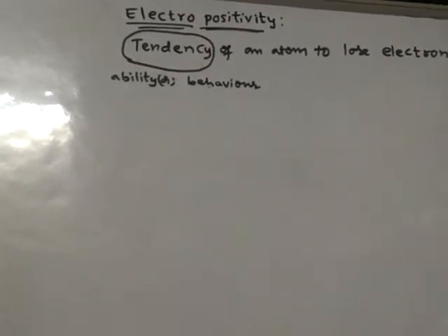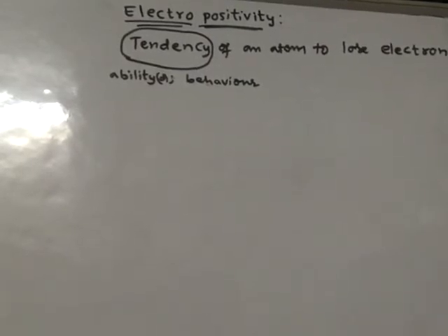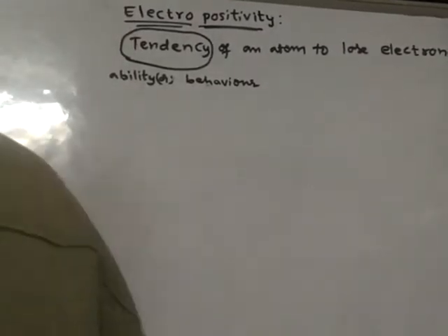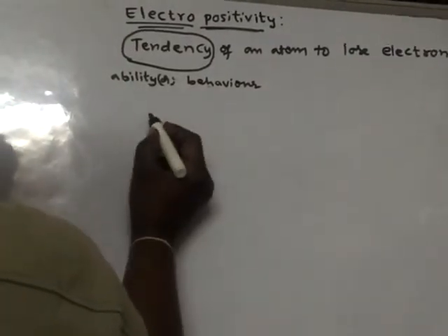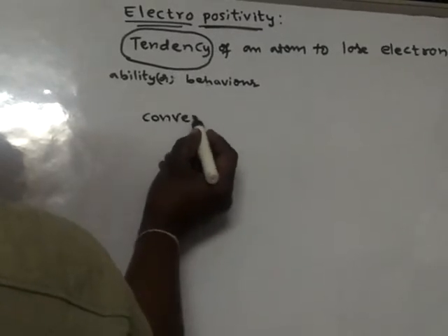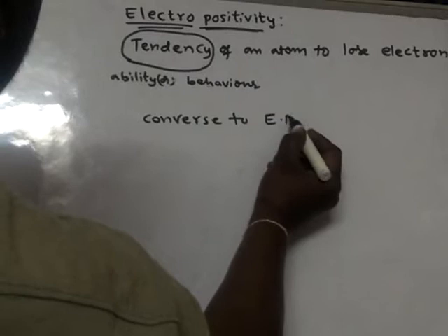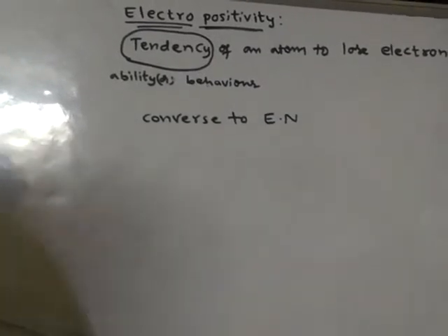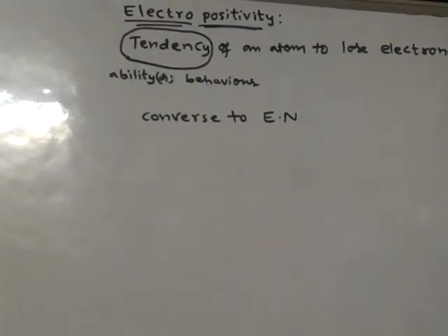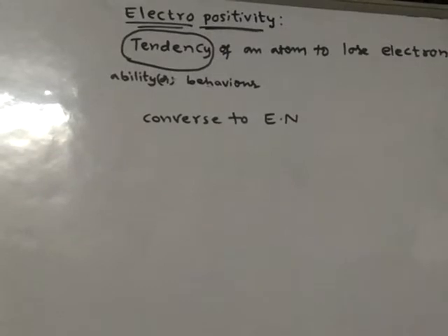That losing behavior of electron is said to be electropositivity. So it is opposite to electronegativity, that means converse. Electropositivity is opposite to electronegativity in nature.